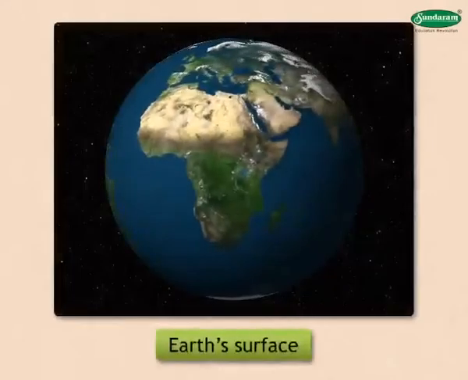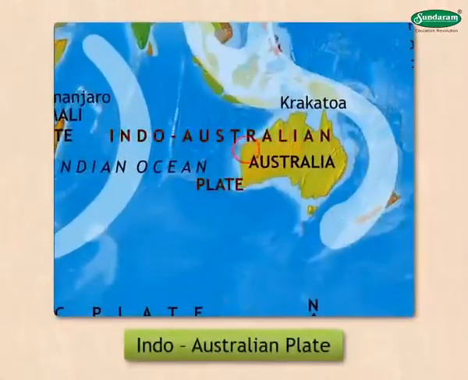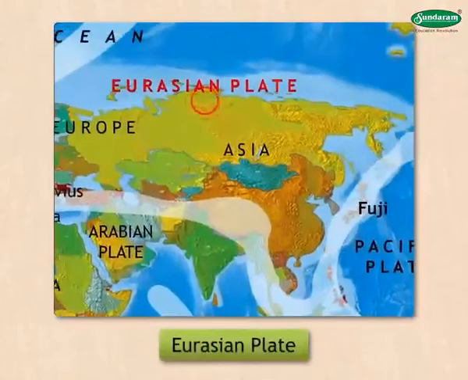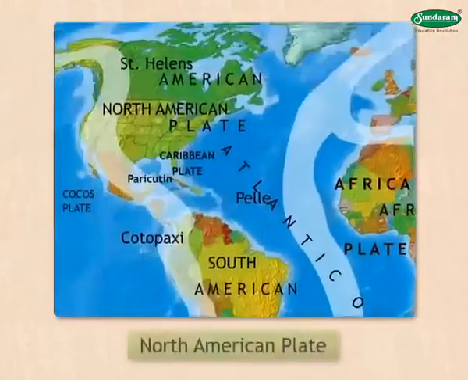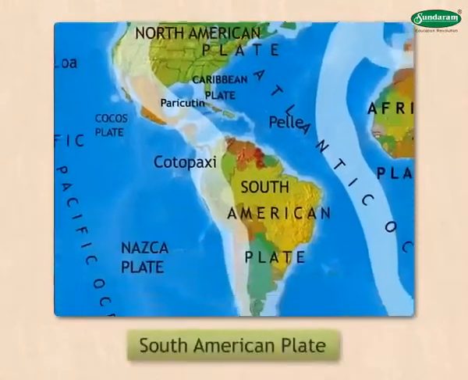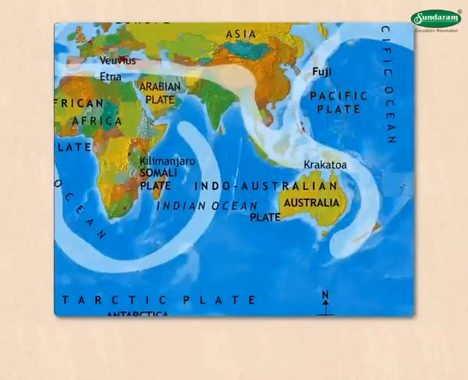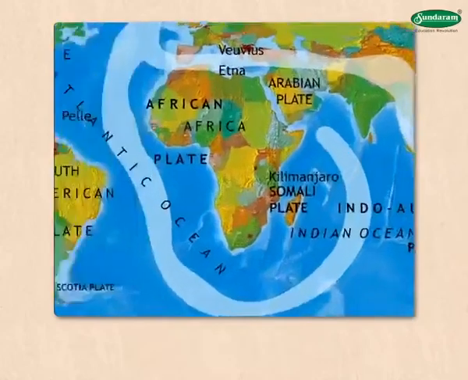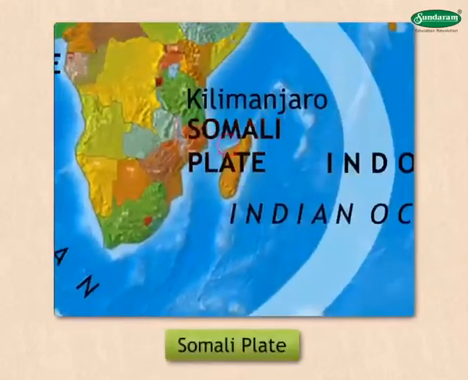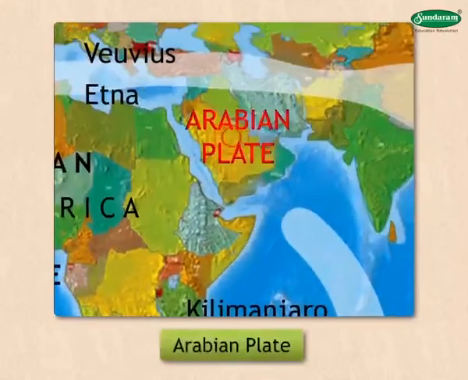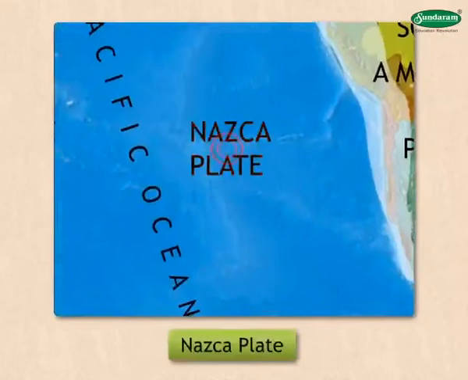On the Earth's surface, there are 7 major plates, namely Indo-Australian Plate, Eurasian Plate, Antarctic Plate, African Plate, North American Plate, South American Plate, and Pacific Plate. There are also few minor plates: Cocos Plate, Scotia Plate, Somali Plate, Arabian Plate, Caribbean Plate, Nazca Plate.